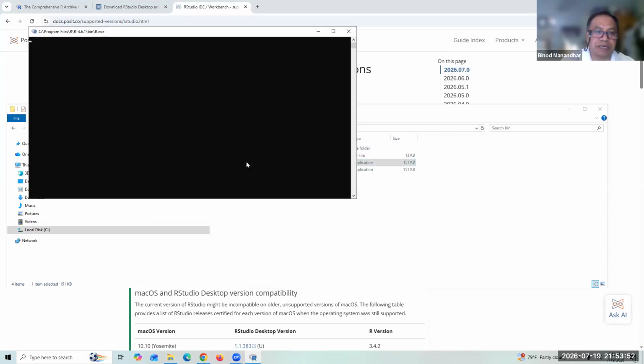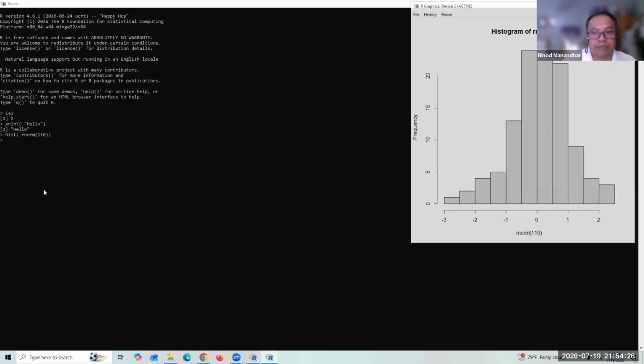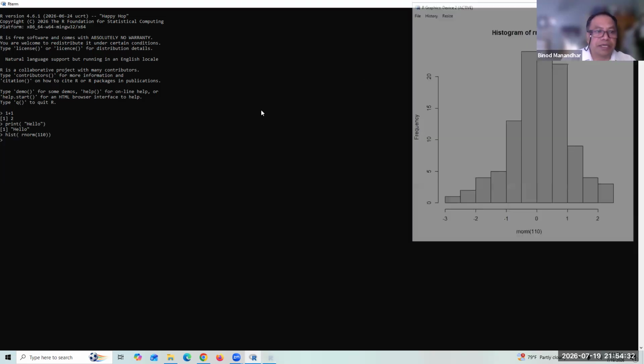Let me run this one here. Now you run R here. You see, now you can do R commands. You can execute 1+1 here. This is a print, hello. Let's say a histogram of rnorm 110, a histogram for a normal random variable. Now you have the normal random variable, right? So now R is running.